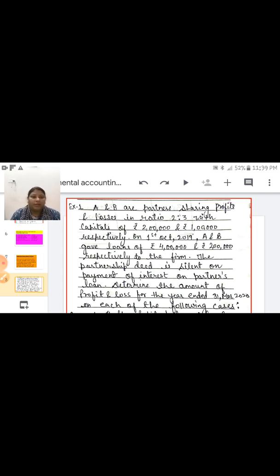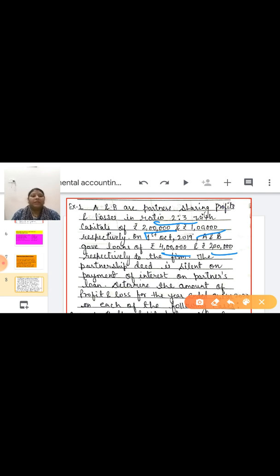A and B are partners sharing profits and losses in the ratio 2:3. This is the profit sharing ratio, with capital of 2 lakh and 1 lakh. They contributed capital of 2 lakh and 1 lakh respectively. On 1st October 2019, A and B gave loans of rupees 4 lakh and 2 lakh respectively to the firm. A gave 4 lakh and B gave 2 lakh.